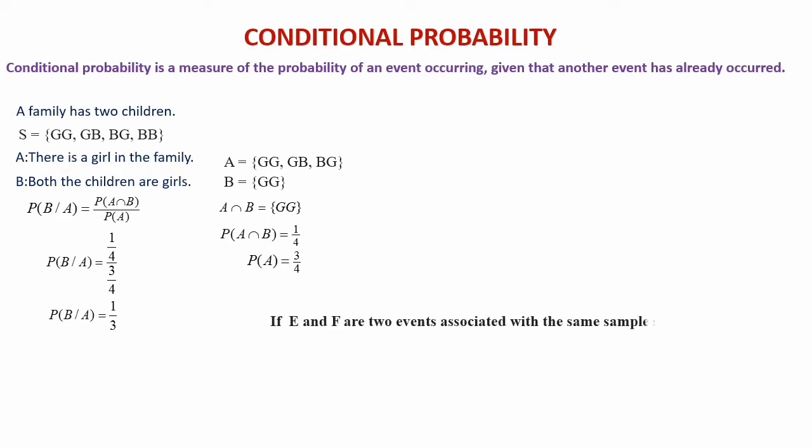So let's define the conditional probability in a little clearer way.